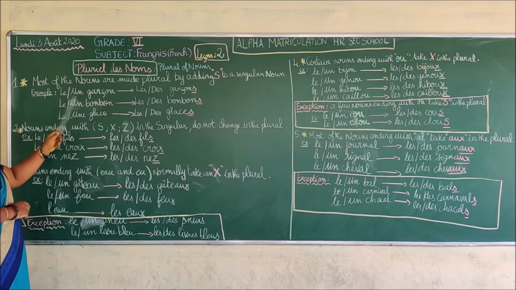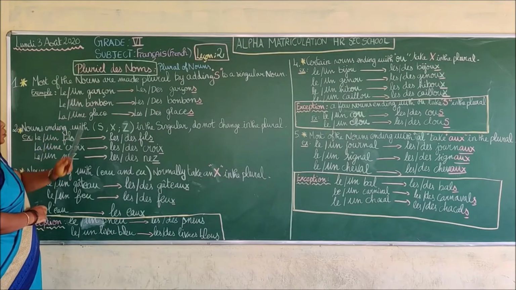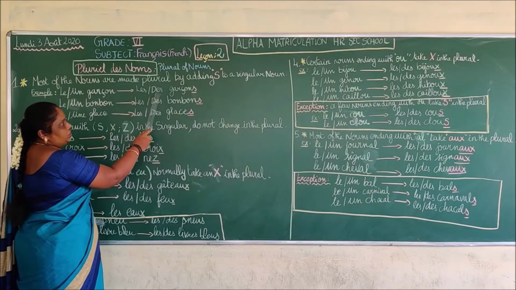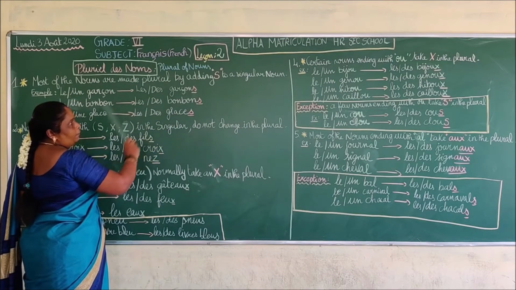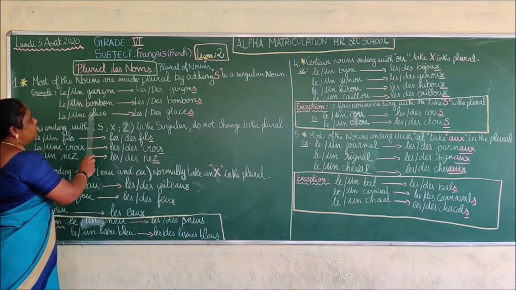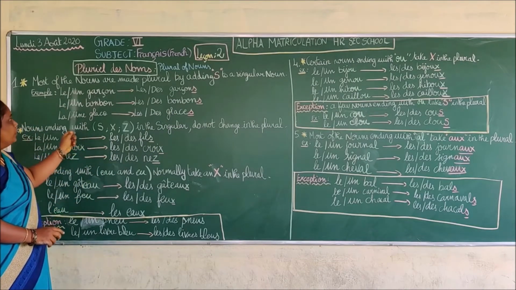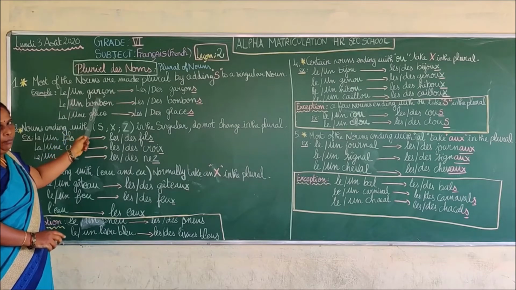We already saw les articles définis and indéfinis. Un garçon. You can see garçon. When we are changing into plural, we are going to add an s to the plural. I have given you 3 examples. Garçon means boy. Un garçon, le garçon, the boy, a boy.